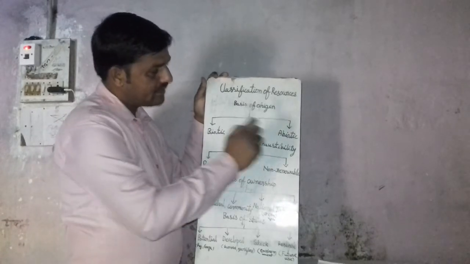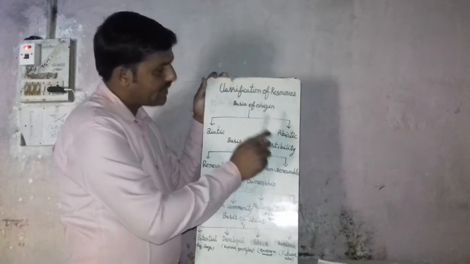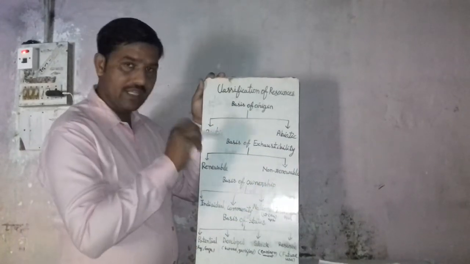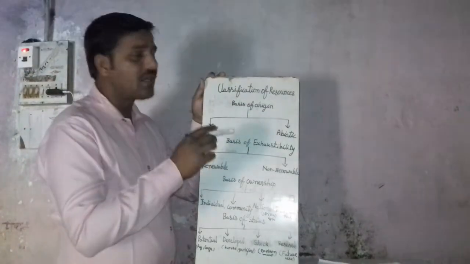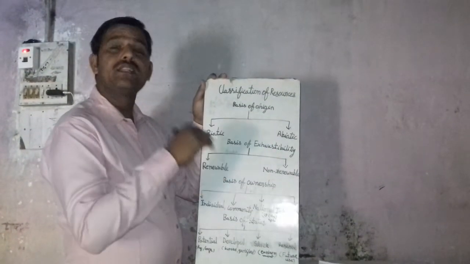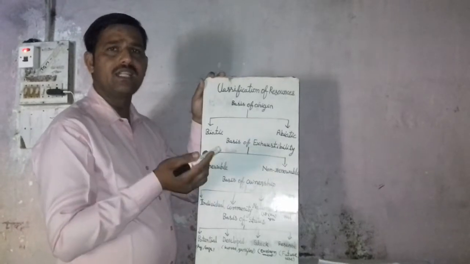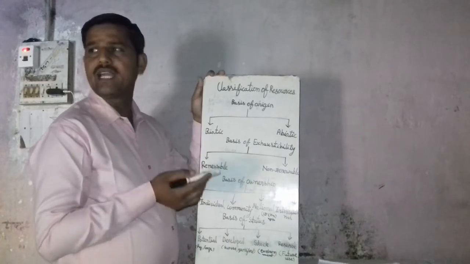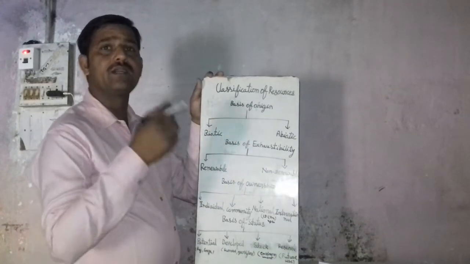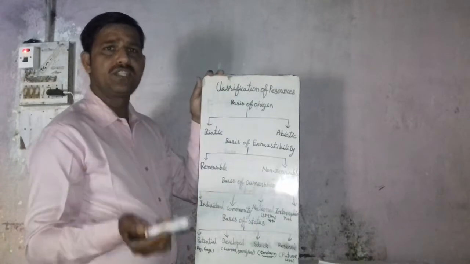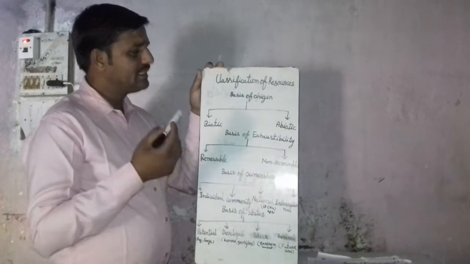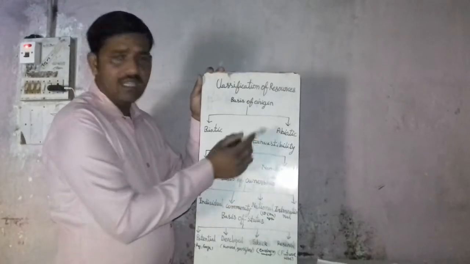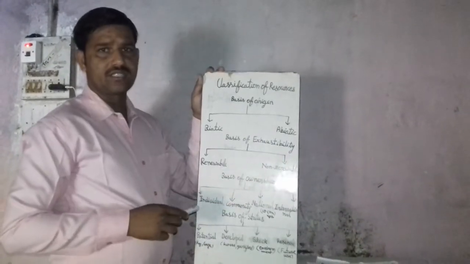And abiotic resources, the second type on the basis of origin, are those resources available on the ground in the form of non-living things. All things like plain, plateau, region, hills are available on the ground in the form of non-living things. This is called abiotic resources.